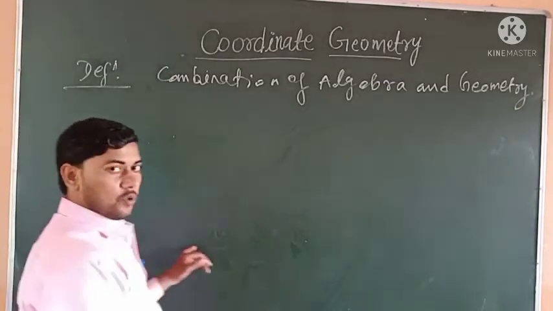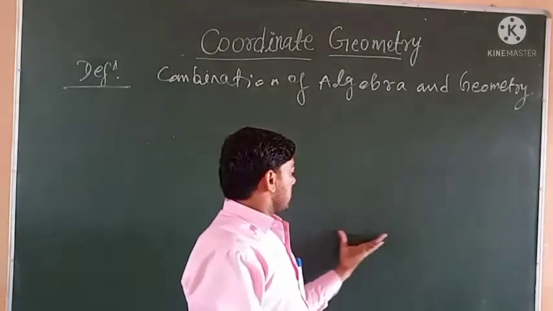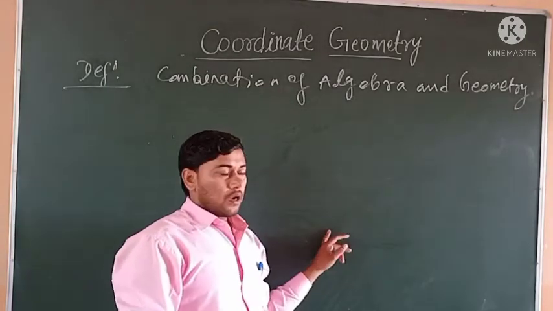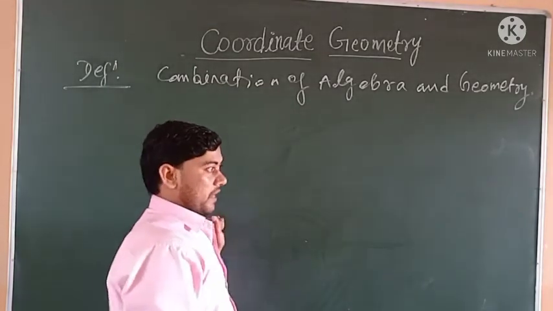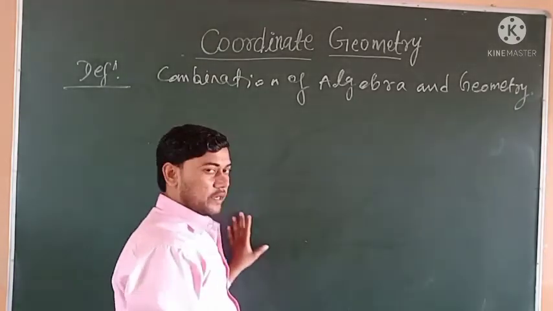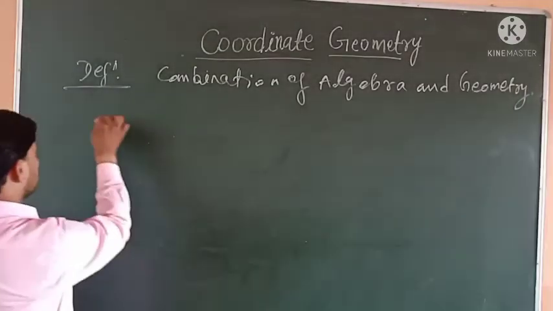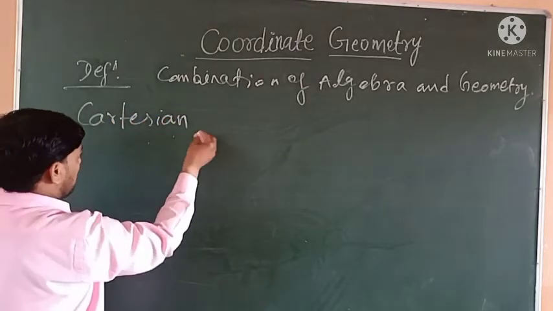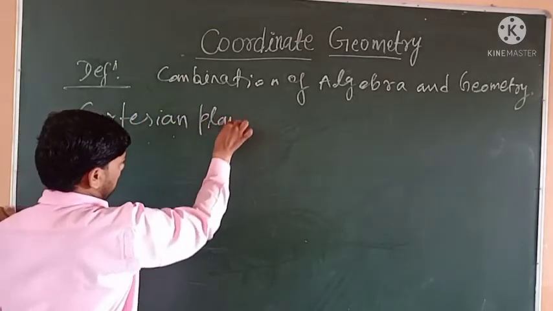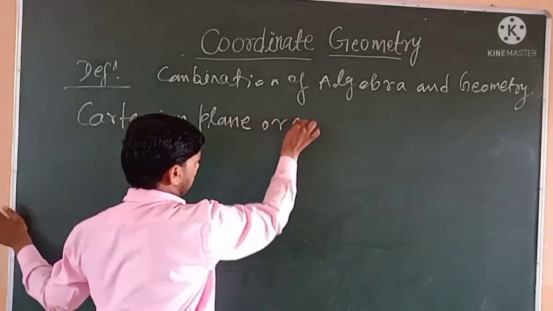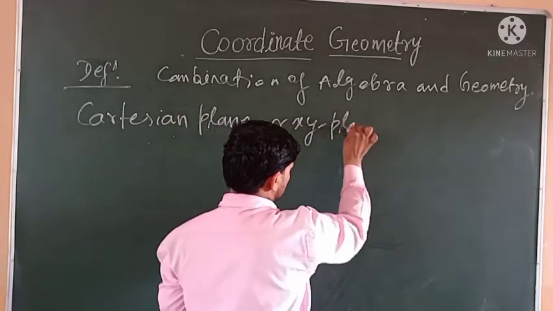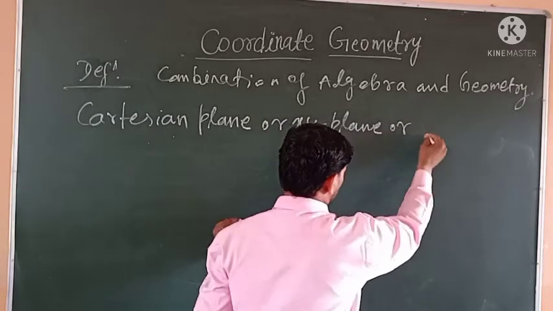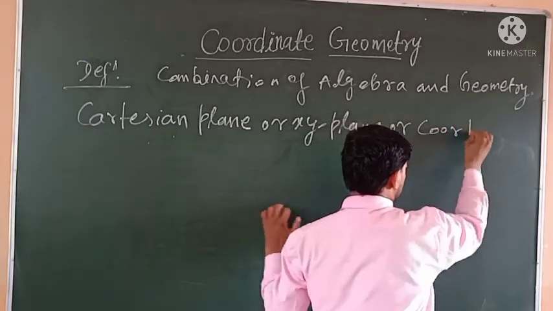In coordinate geometry, we discuss a unique plane that is called the Cartesian plane. The Cartesian plane is also known as the Cartesian system, or the XY plane, or the coordinate plane.